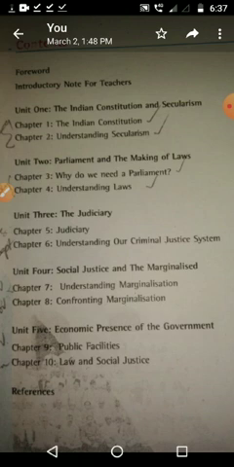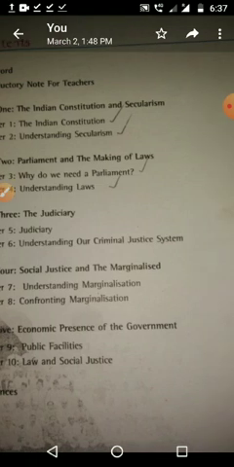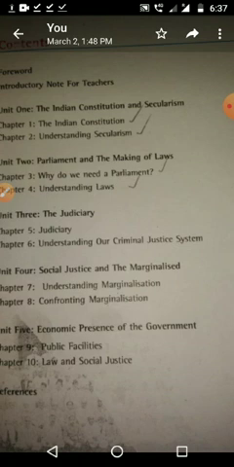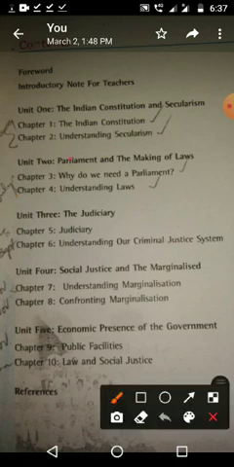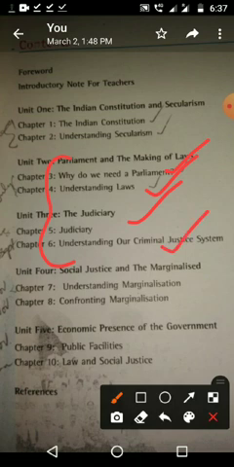Then the judiciary, duties and functions of the judiciary, as well as different levels of the judiciary, things like that we have seen. Then understanding our criminal justice system, how it works, where we want to go and file cases, things like that we are studying. So we want to study 4 lessons again here: why do we need a parliament, understanding laws, judiciary, understanding our criminal laws.